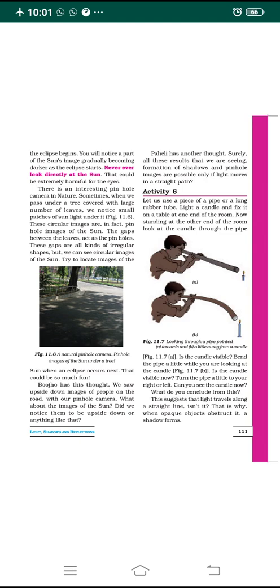Later on we looked through the pipe, and we were able to see the candle flame through it. After some time we bent the pipe and we were unable to see the candle. So this means light always travels in a straight line. When you bend it, the light rays cannot reach our eyes from the candle, so we are unable to see the candle. This is what we discussed in the previous class.